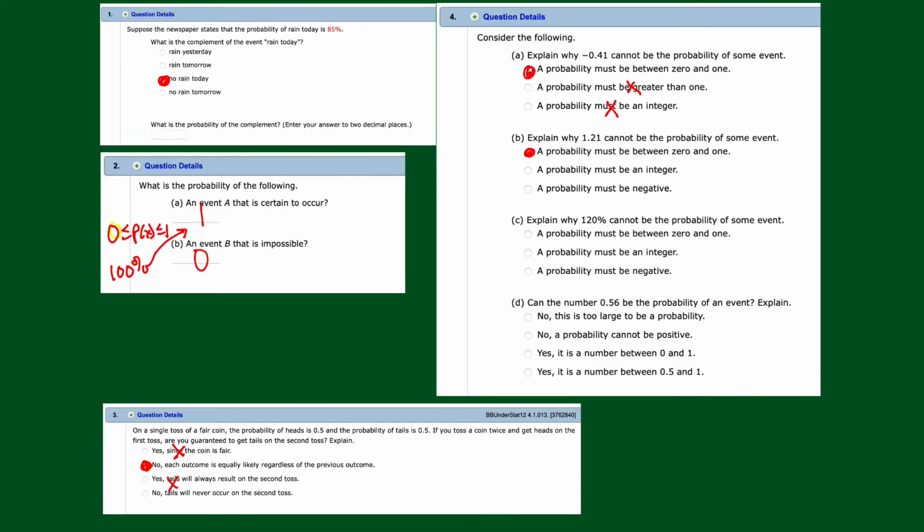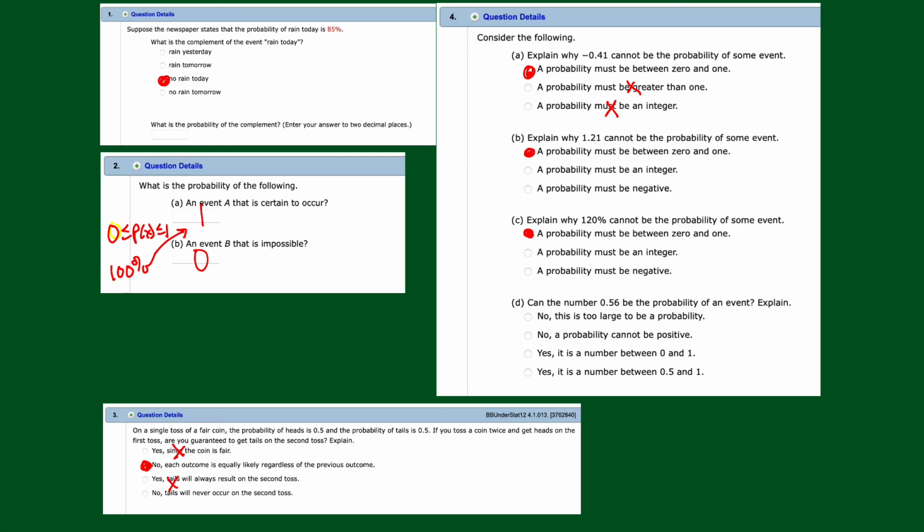What about C? Explain why 120% cannot be a probability of some event. A probability must be between 0. Oh, it's the same thing here, right? You have to go between 0 and 1. So 120% is 1.2. So we're going to go with that one.